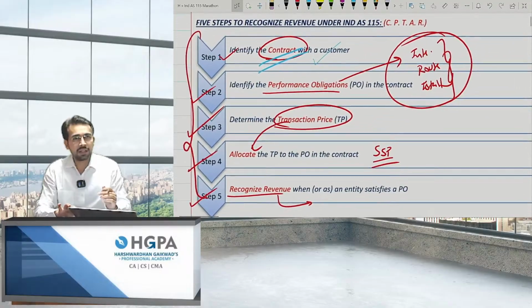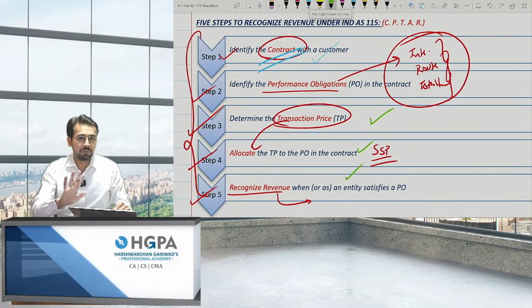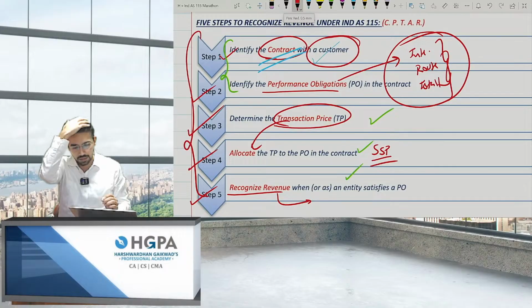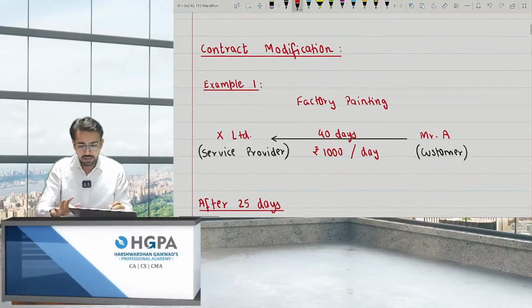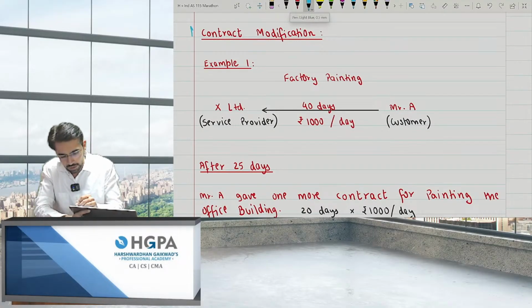See, of the 5 points, point number 3, point number 4, and point number 5 are very important. The first two are only theory points. One point has a practical part, which is the first point. I'll explain that next. And the practical part starts from here. Contract modification is one of the very important points.